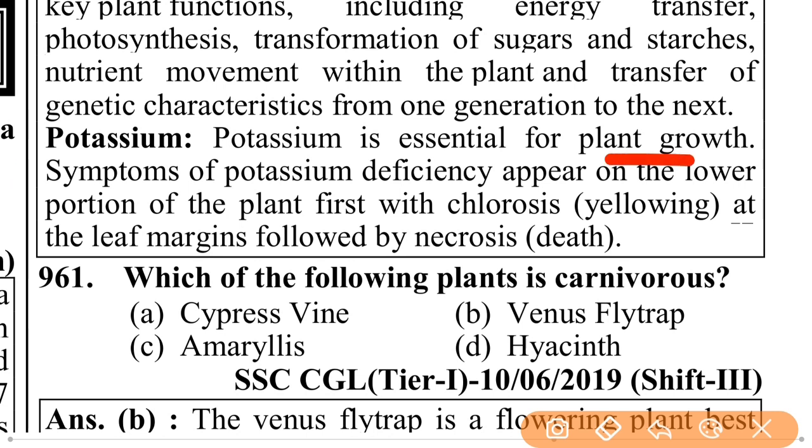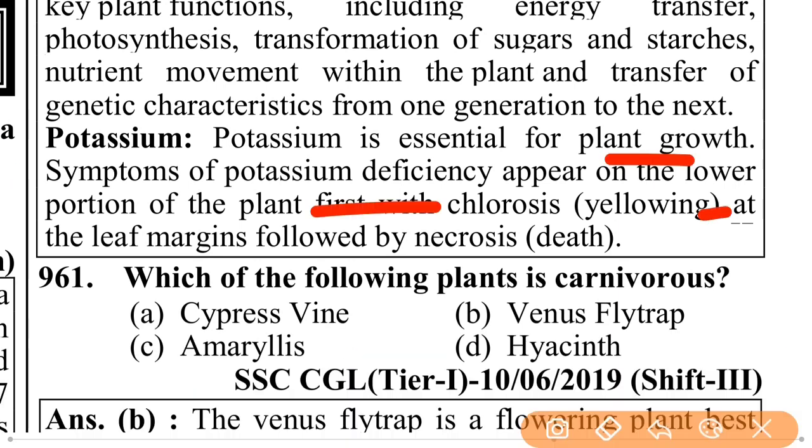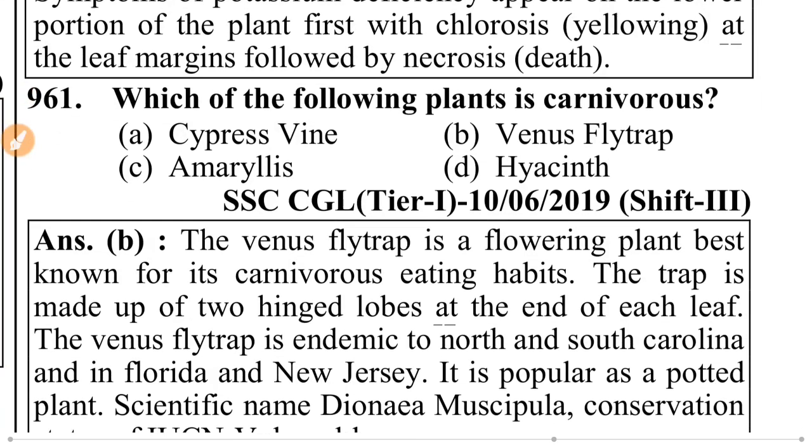Potassium is essential for plant growth. Symptoms of potassium deficiency appear on the lower portion of the plant, first with chlorosis, yellowing at the leaf margins, followed by necrosis, death.